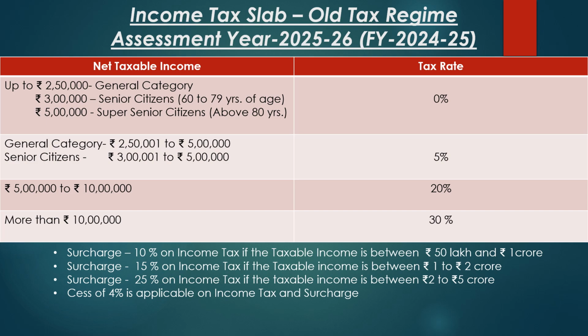Surcharge of 10% of tax is payable if the taxable income is between Rs 50 lakh and 1 crore. 15% of tax is payable as surcharge if the taxable income is between 1 crore and 2 crore. 25% of the tax is payable if the taxable income is between 2 crore and 5 crore. Cess on income tax plus surcharge is also payable.